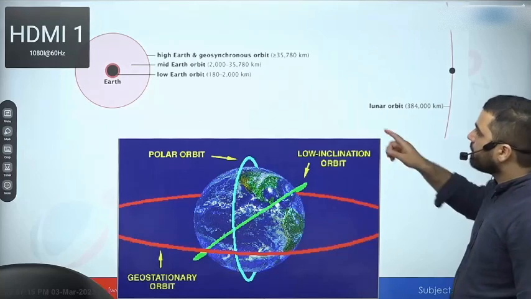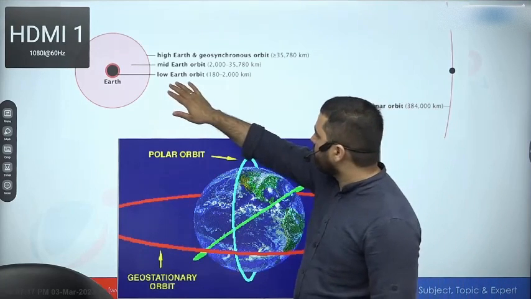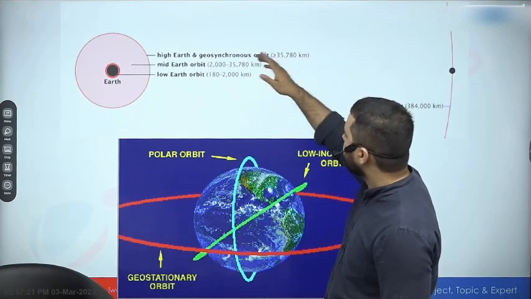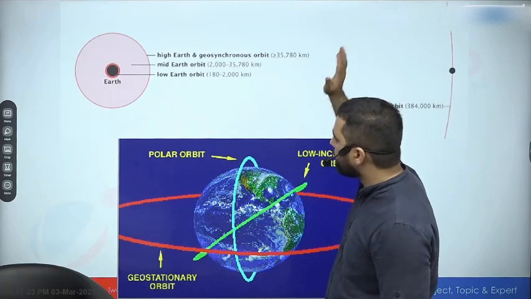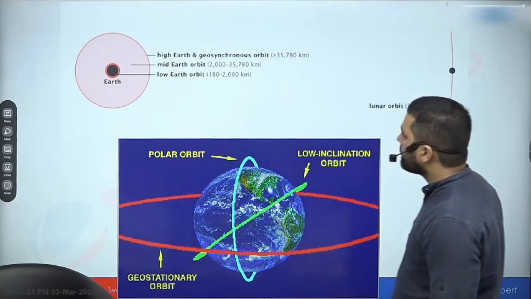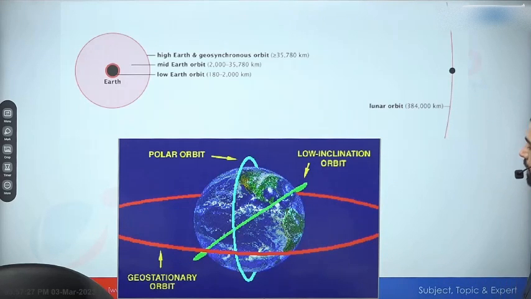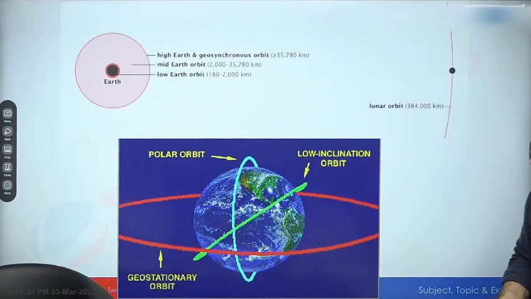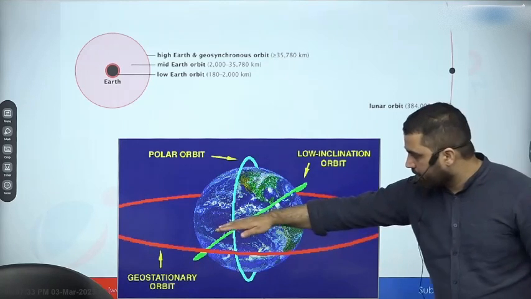So I can have this classification based on height: low Earth orbit from about 180 to 2000, medium Earth orbit, more than 35,785 kilometers, high Earth and geosynchronous orbit. But I can also have orbit based on inclination, that is, compared to equator.